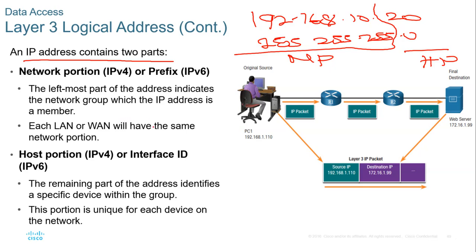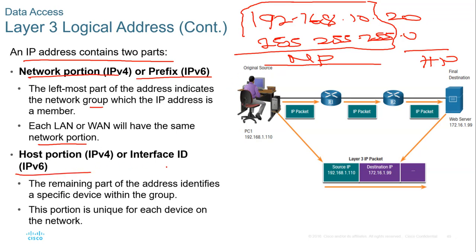So do not rush to conclude if you don't have the subnet mask. It's the subnet mask that determines those two portions. The network portion, or the prefix in IPv6, is the leftmost part, which is this. The leftmost part of an address indicates the network group, and each LAN or WAN will have the same network portion. So this is a LAN, it has to have the same portion like this. Then all this portion here is going to keep on changing.